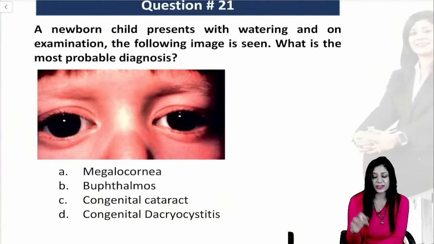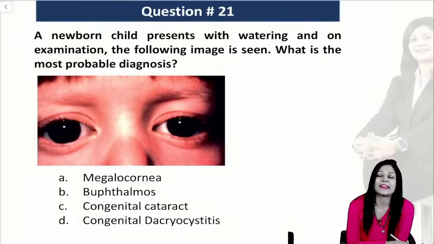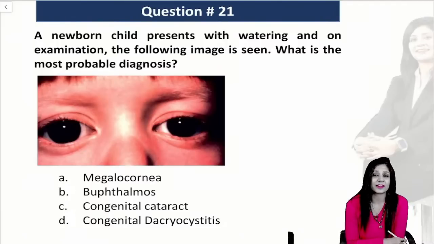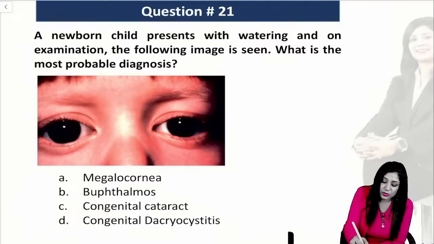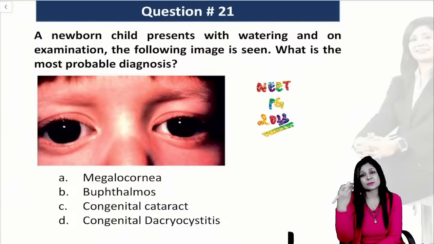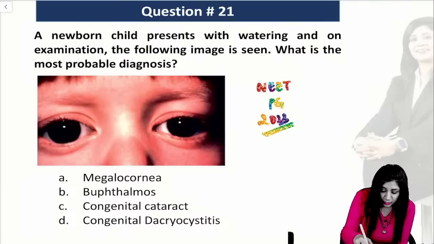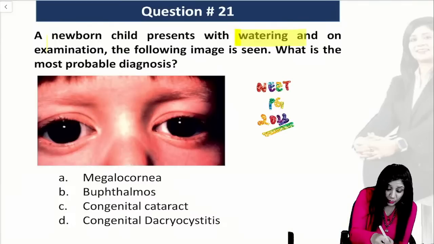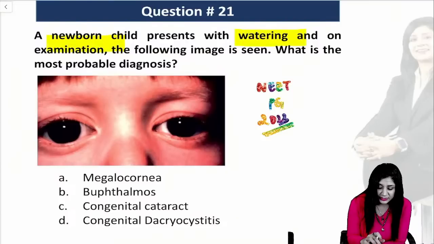Now see this question, another important question guys, and I think that this question can come up this year. Again, this was a question asked in NEET PG 2023, and we have a very specific picture, specific clinical features coming up here. We are having watering here, and a newborn is there, and they are giving you this image.